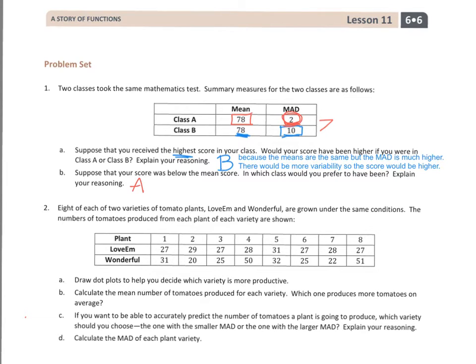around the mean. Meaning, if it's below the mean, even the lowest score for class A is going to be much higher than in class B, because in class B, this is the mean absolute deviation, meaning the average distance away from the mean is 10. Up here, the average distance away from the mean is only 2. So I'd want to be here because the distance away from the mean is smaller. And there's my explanation right there.